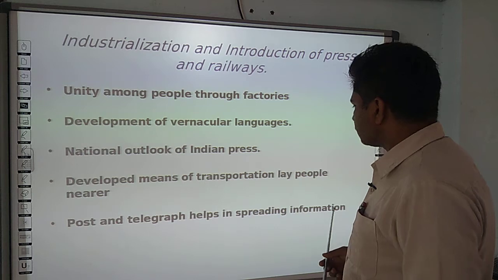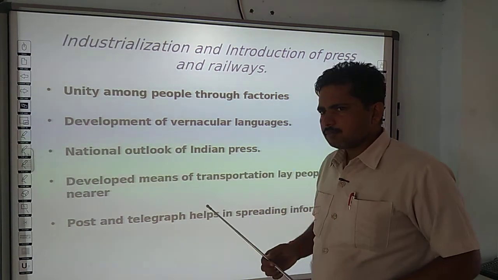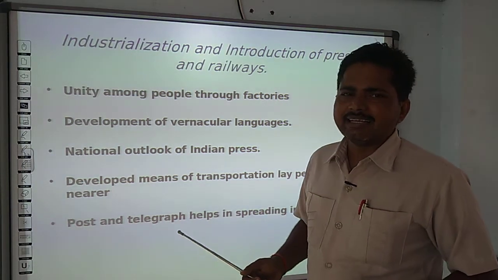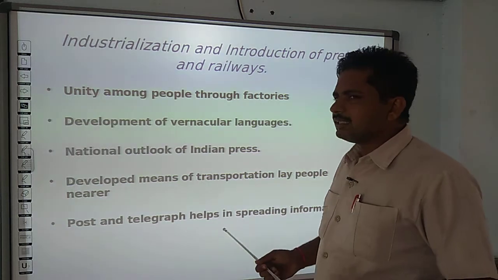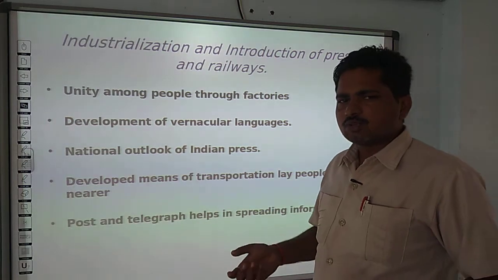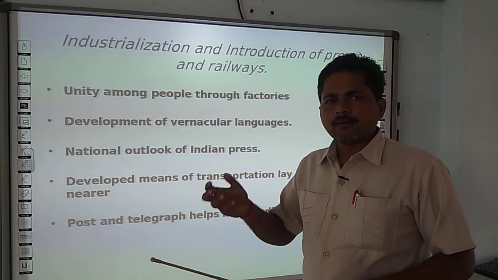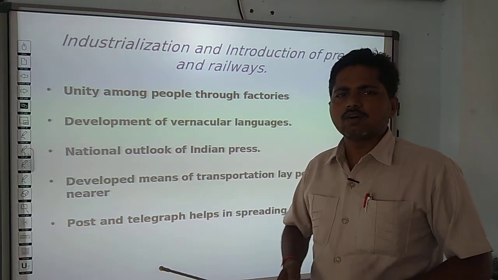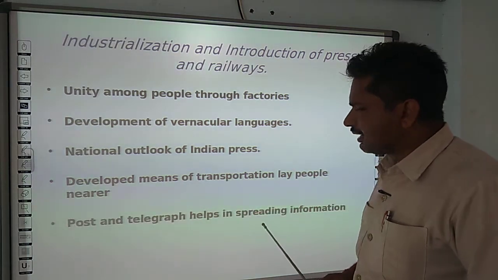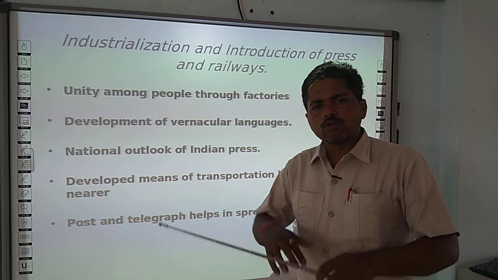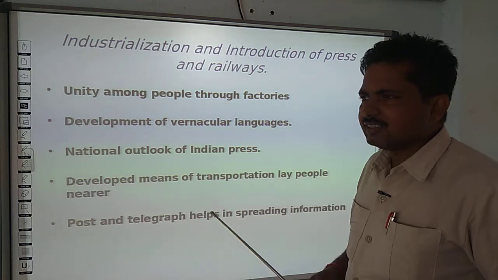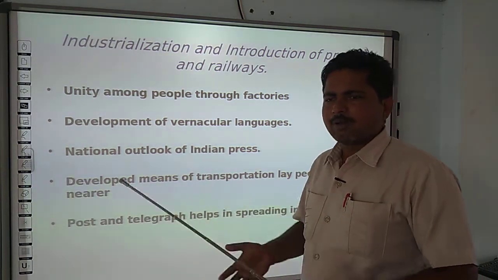Even the post and telegraphs helped in spreading information. Before it, due to the different types of relief and climate in India, it was not quite easy for people to circulate messages throughout the country at the same time. You could realize that this was one of the major reasons for the failure of the revolt of 1857. But with the introduction of these post and telegraph services, people became aware about all the programs and procedures that had been made by great Indian leaders, and due to it they could unite with each other.